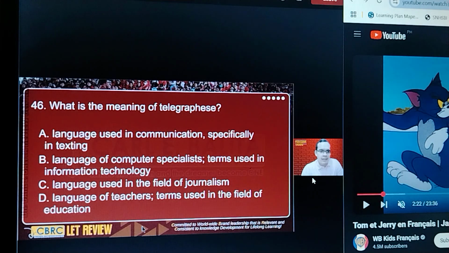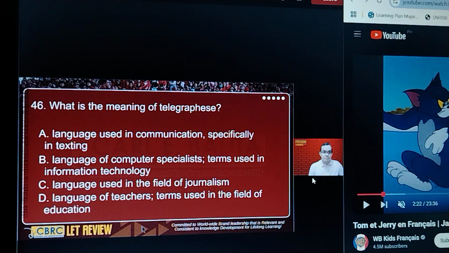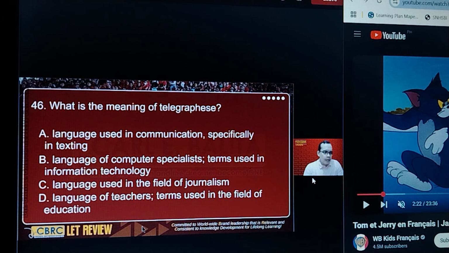Next, what's the meaning of which is also a jargon? So this is in relation to language that we use when we are mentioning our message, our words. We try to use some letters.